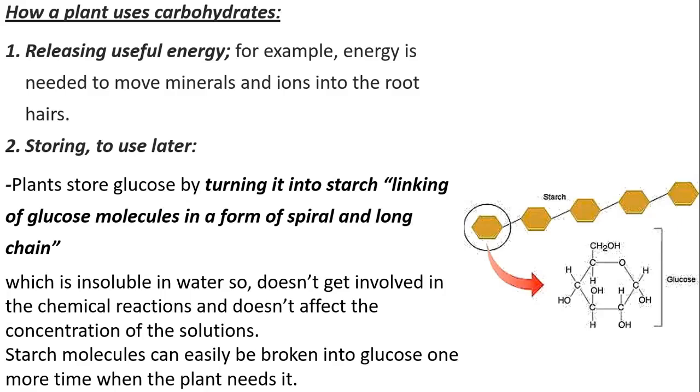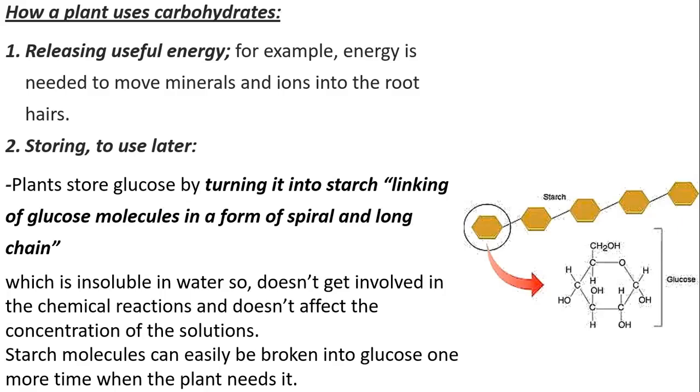Remember when we said that the plant does aerobic respiration itself also, but only for releasing energy by aerobic respiration? Actually, no. Also, to store it to use later. What do I mean by this? I mean that the glucose gets combined together.